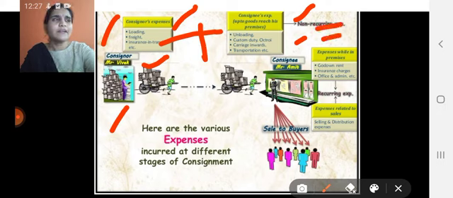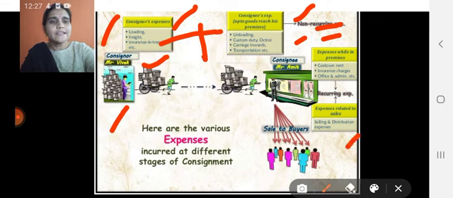The expenses incurred in the premises of the consignee are called recurring expenses, like godown rent, insurance premium, and office and admin expenses. Selling and distribution expenses, to promote the sales, are also incurred while selling the goods to the buyers.